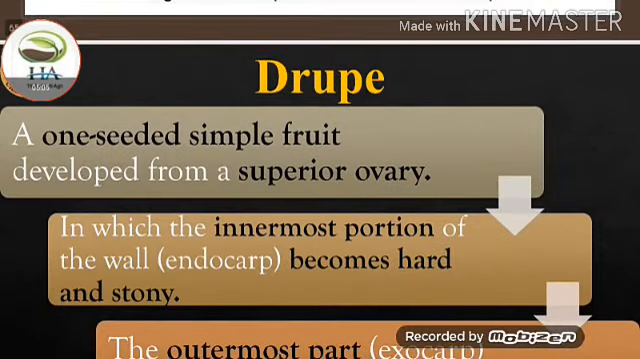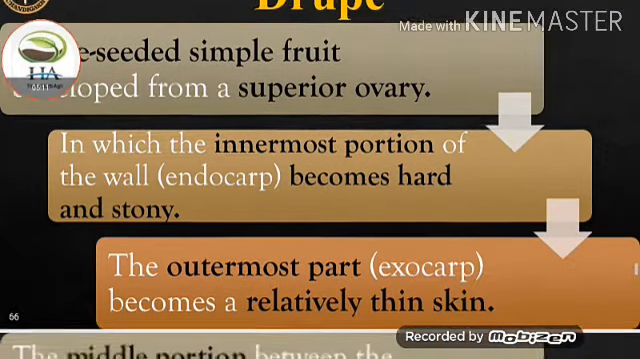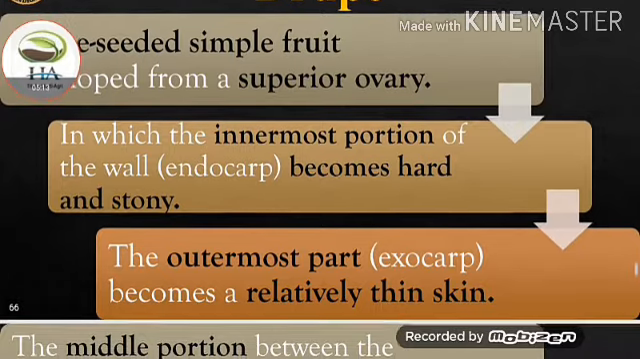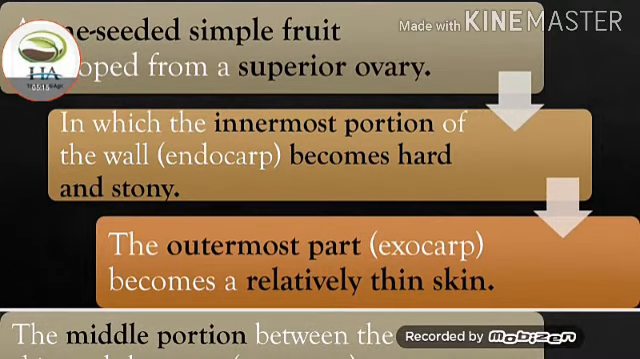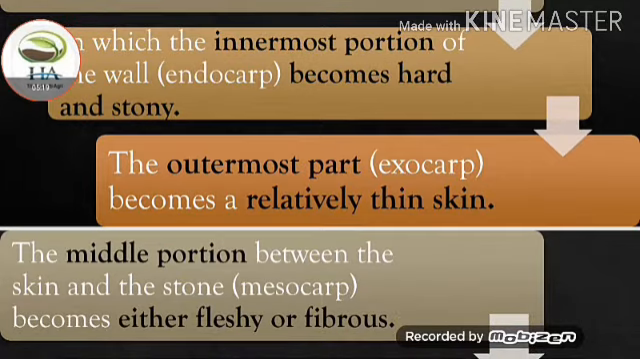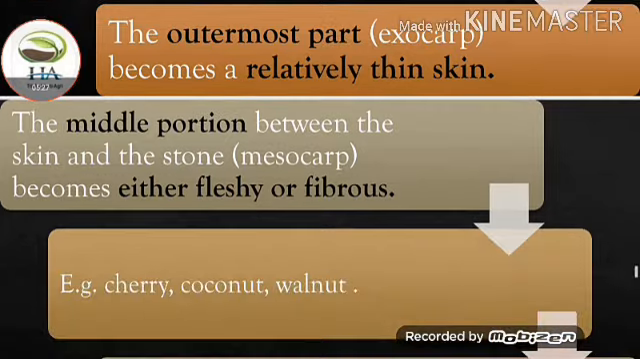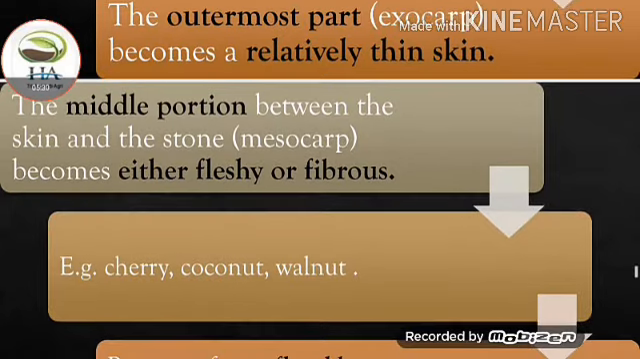Next one is drupe, a one-seeded simple fruit developed from a superior ovary in which the innermost portion of the wall, endocarp, becomes hard and stony. The outermost part, exocarp, becomes a relatively thin skin. The middle portion between the skin and the stone, mesocarp, becomes either fleshy or fibrous. Examples of drupe are cherry, coconut and walnut.